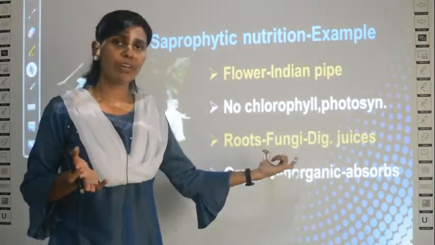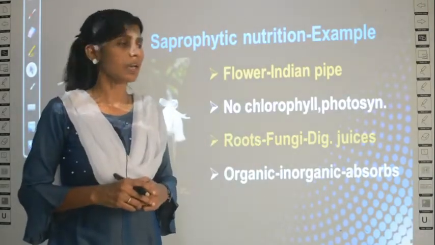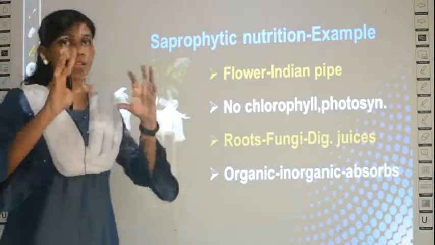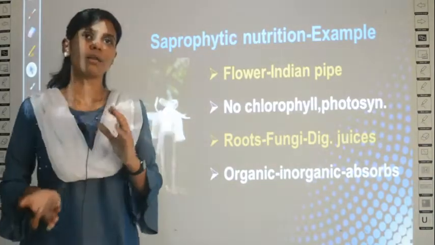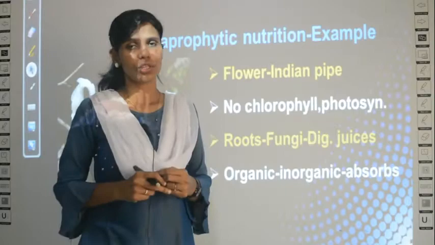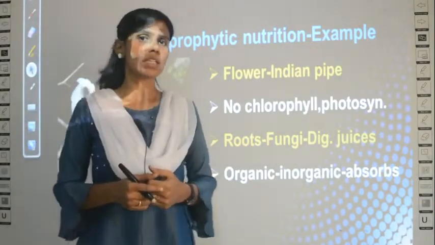Where is this fungi found? In the roots of this plant. Indian pipe is the name of a plant which produces such a type of flowers. The roots of that plant will have fungi, and that fungi can convert organic nutrients into inorganic nutrients, and then this plant will take the inorganic nutrients as its food.